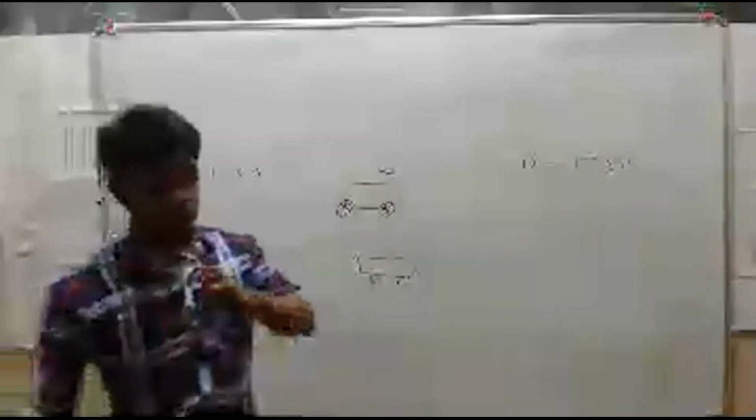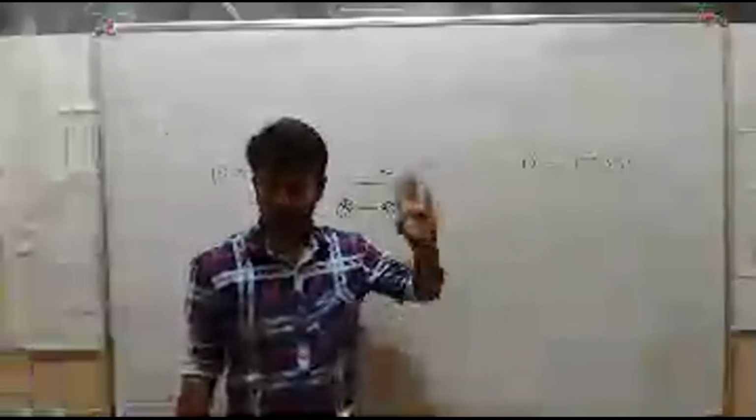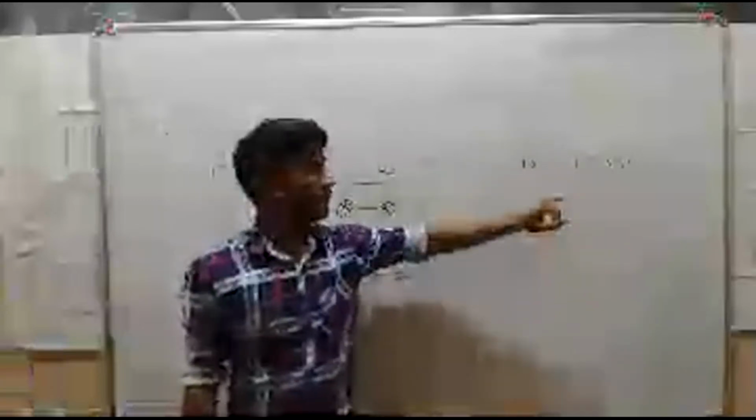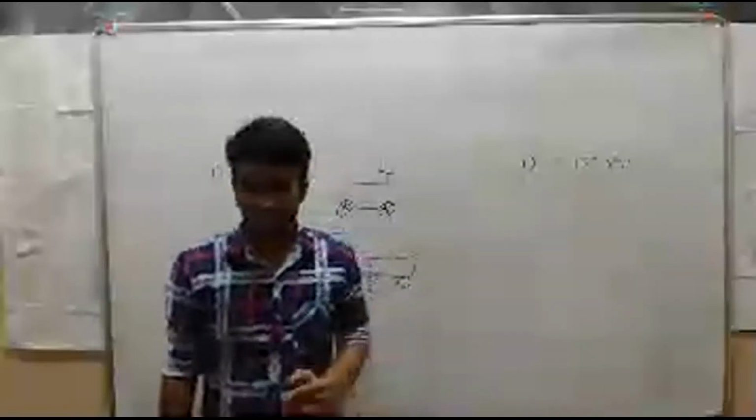If one object has mass m and it is moving with velocity v, then we can calculate its momentum by multiplying its mass and velocity. So clear, right? For example,